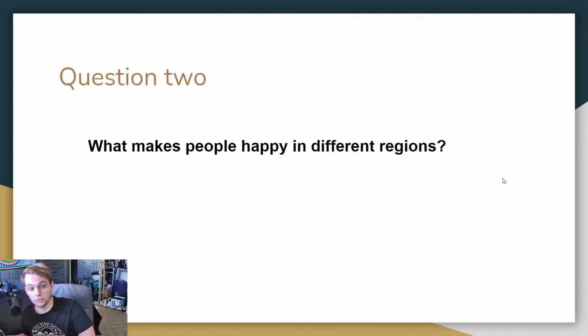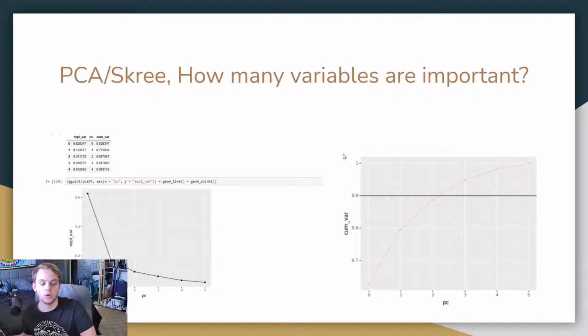Now, question two is what makes people happy in different regions? So we start off with a PCA analysis, a principal component analysis, to reduce the dimensions and see how many of our coefficients even matter when explaining the variance in this model. We see that it's really the first three that matter, and at least matter the most.